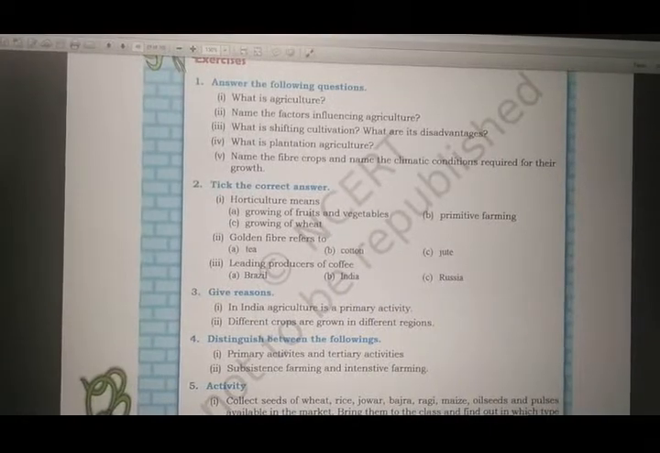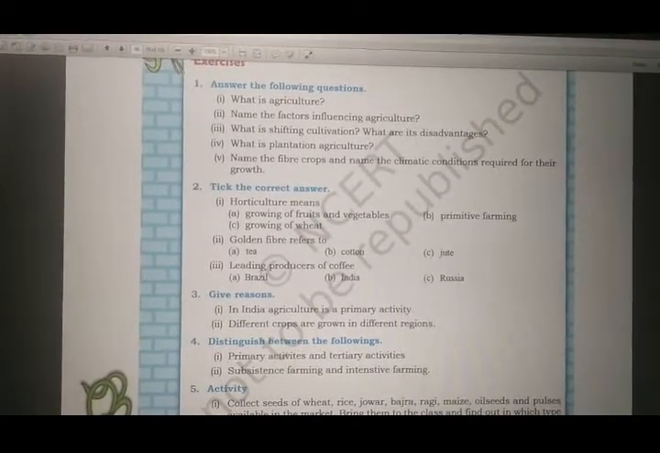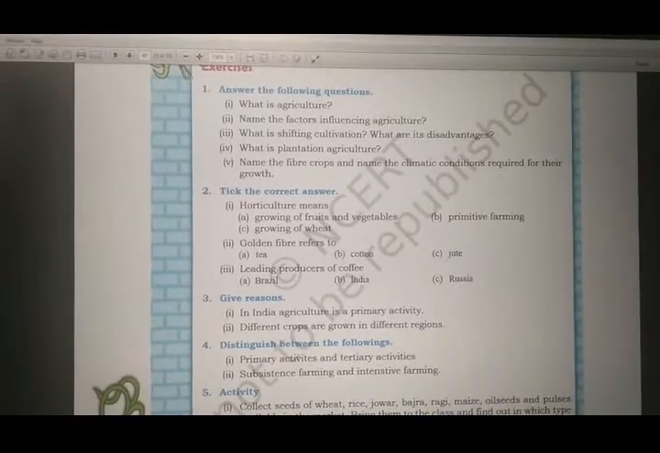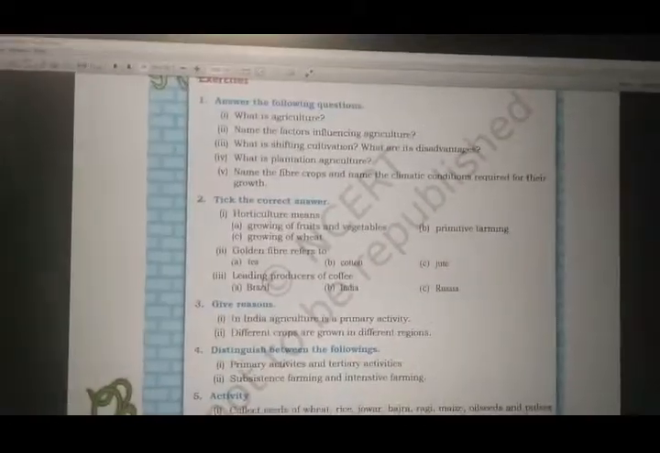Now the third question: what is shifting cultivation and what are its disadvantages? You need to write it. Fourth, what is plantation agriculture? These two questions, question number 3 and 4, you need to write.